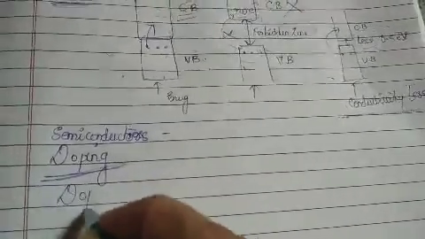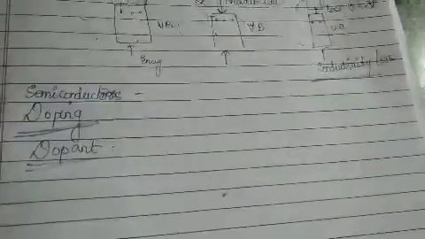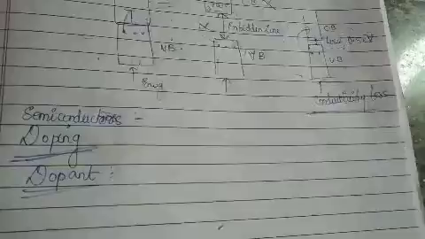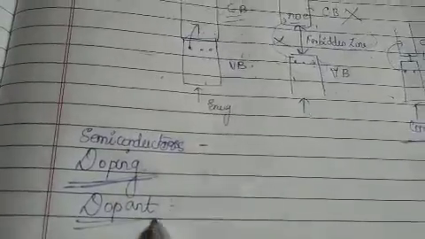And whatever impurity you add is called the dopant. These two terms are very important. Of course, you are also going to see them in your physics in second PUC, in the chapter on semiconductors, I hope. There also the terms doping and dopant will be used.